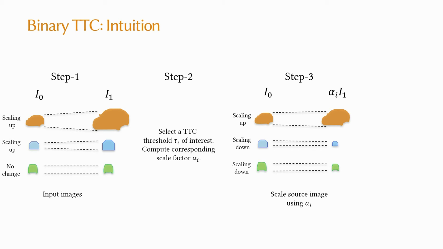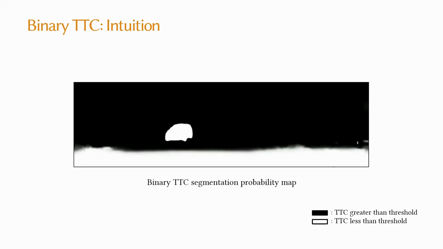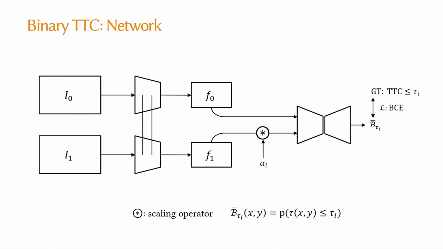On the other hand, the blue and the green car are scaling down. We train a network that detects if the objects are scaling up or scaling down and gives us a binary TTC segmentation probability map as shown here. There is nothing special about the network architecture.